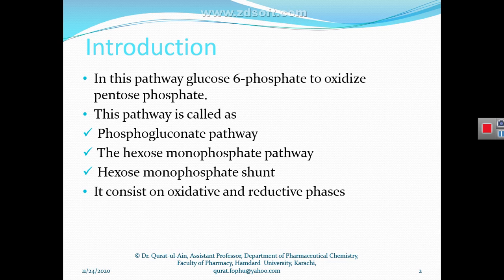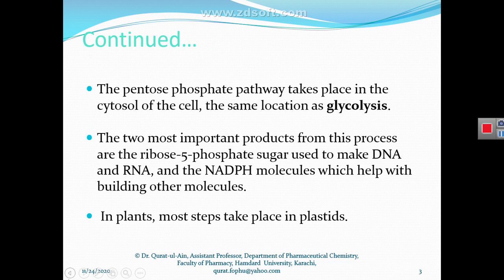And this pathway oxidizes glucose 6-phosphate into pentose phosphate. This pathway consists of two phases. One is the oxidative phase and the other is the reductive phase. We will see in our next slides what happens in the oxidative phase and what happens in the reductive phase. This pathway takes place in the cytosol of the cell, where glycolysis takes place. Glycolysis is the metabolic pathway of glucose metabolism.